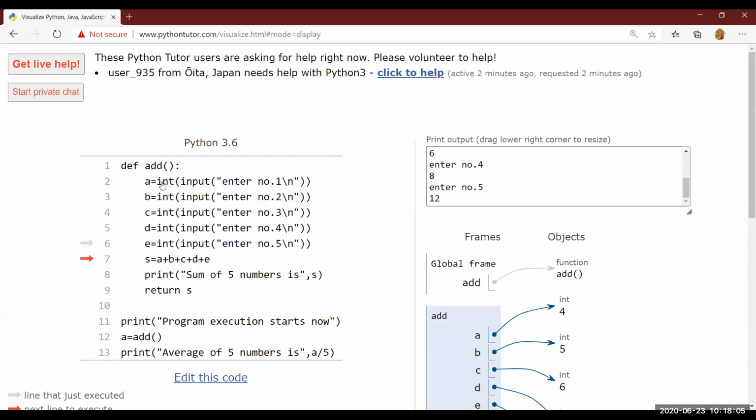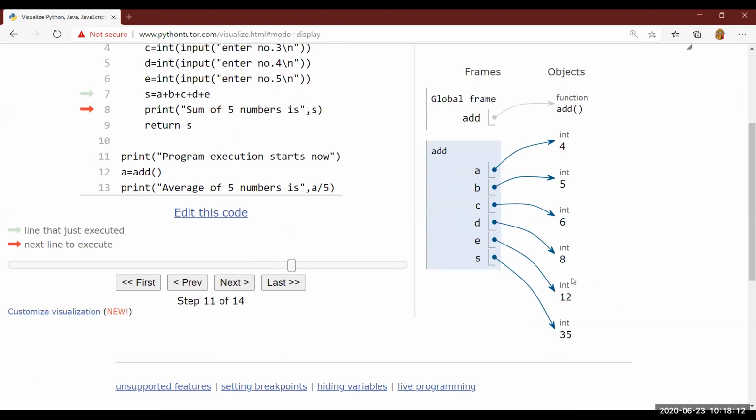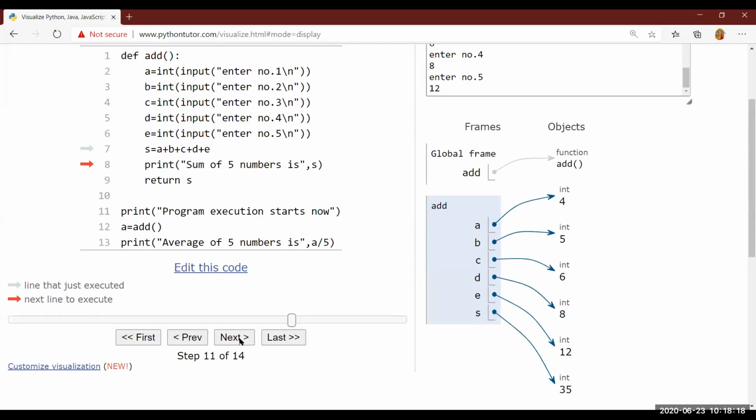That means all 5 variables are created and values are stored. This line will execute. It will find the sum of all 5 numbers. See here. S gets created and it is storing the sum of all 5 numbers into this variable. Fine. Up to this, it's okay. Now, the sum of numbers is printed. Now it is returning back.